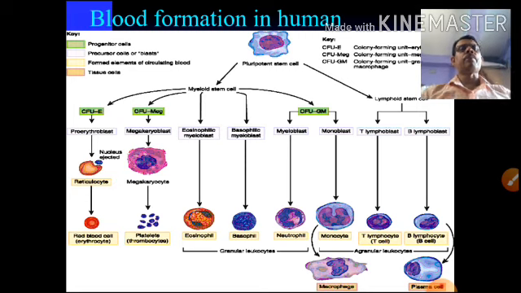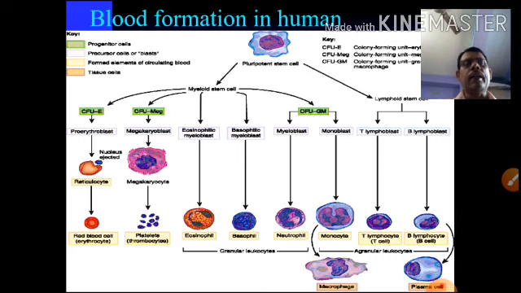Just we can see in case of blood formation how the blood corpuscles will be formed. Generally the pluripotent stem cell is very important for the formation of myeloid stem cell and lymphoid stem cell. The myeloid stem cell, through the colony forming unit E, ultimately produces the red blood cell, and CFU-MG produces the platelet, eosinophil and basophil. And the lymphoid stem cell produces the T lymphocyte and B lymphocyte.